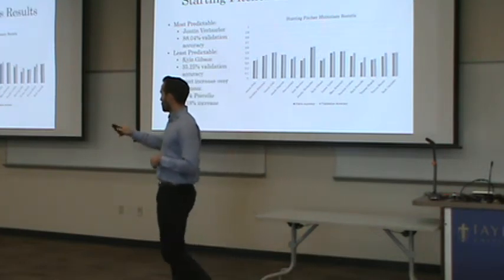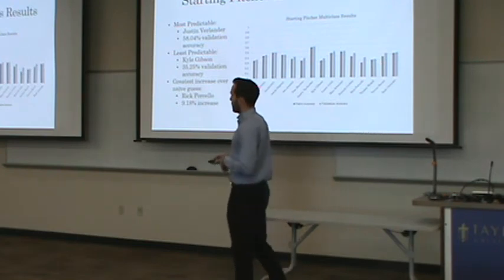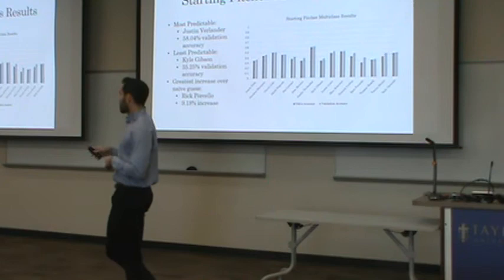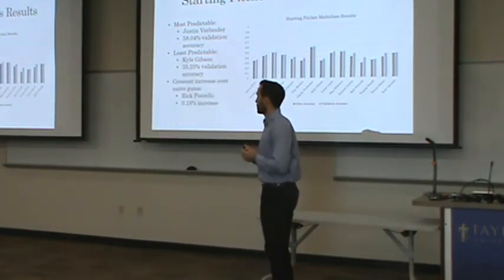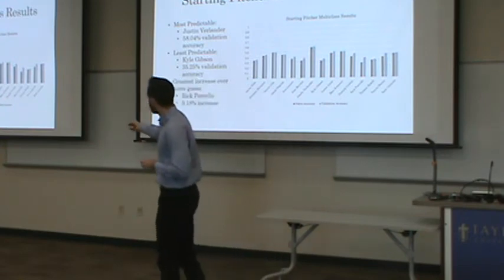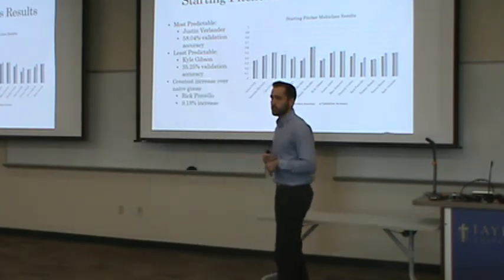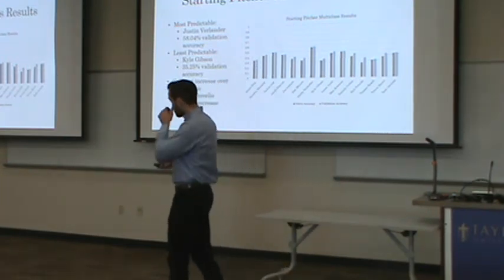Now this changes significantly when we switch to the multi-class results. You notice it's much less predictable, but now our most predictable is Justin Verlander. And then our least predictable is Kyle Gibson, and our greatest increase over the naive guess was Rick Porcello. Rick Porcello, you can see him down here. Not very predictable, but a 9% increase is a pretty significant increase over the naive guess.